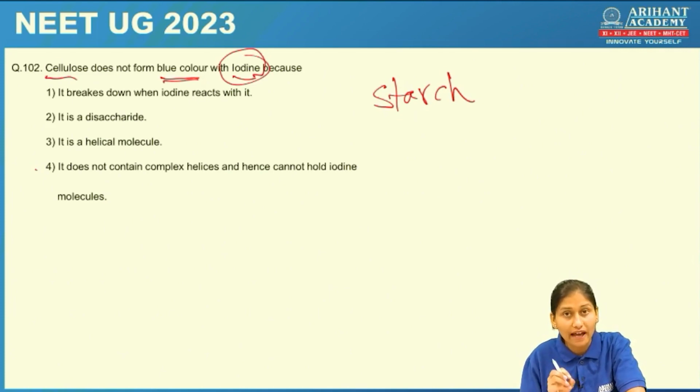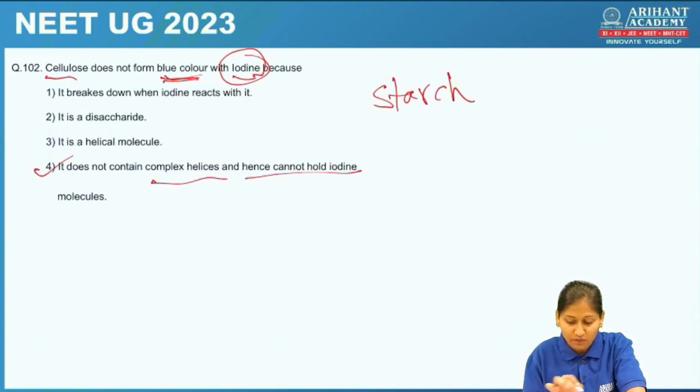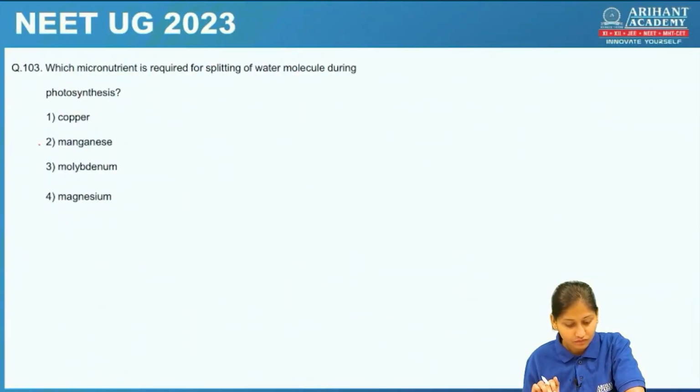Cellulose does not have complex helices which can hold the iodine, hence no blue coloration will be formed. So right answer here would be: it does not contain complex helices and hence cannot hold the iodine molecules. If it was starch, then it could hold the iodine molecules. Okay, let's see the next question.